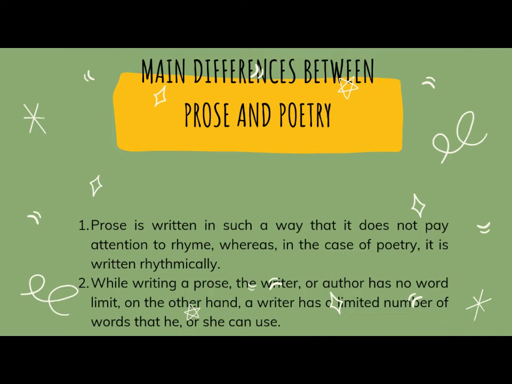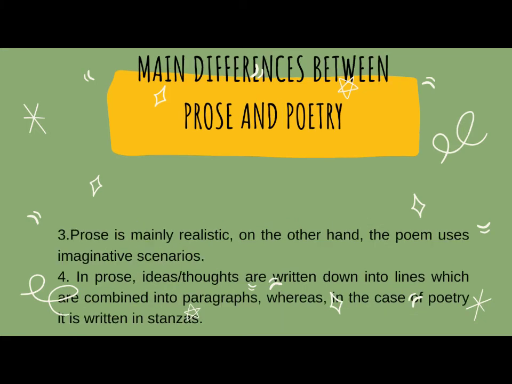Number 1. Prose is written in such a way that it does not pay attention to rhyme, whereas in the case of poetry, it is written rhythmically. Number 2. While writing a prose, the writer or author has no word limit. On the other hand, a poet has a limited number of words that he or she can use. Number 3. Prose is mainly realistic. On the other hand, the poem uses imaginative scenarios.